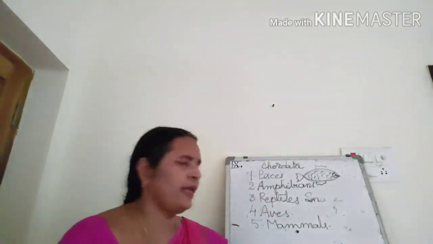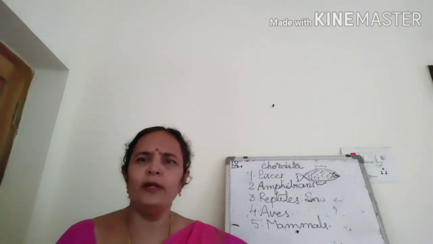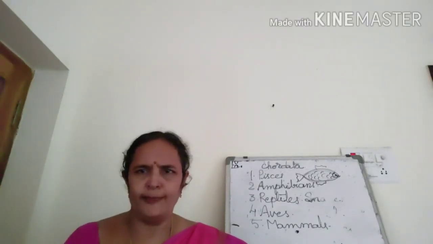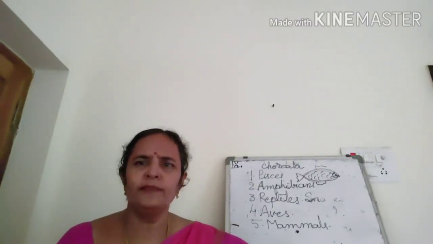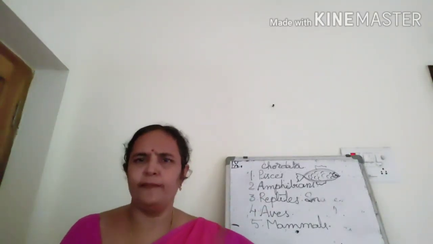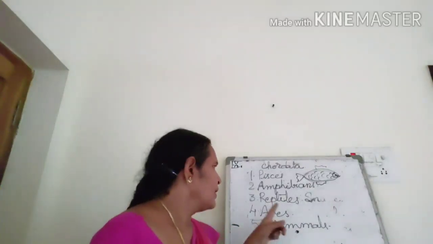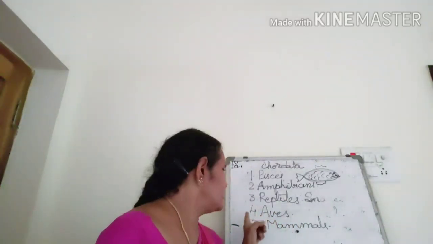Next one, reptiles. Reptiles crawl on their belly and they have lungs for respiration. They lay eggs, isn't it? They are oviparous. Oviparous means lay eggs. These eggs hatch into the young ones. Example, snakes, lizards and all.